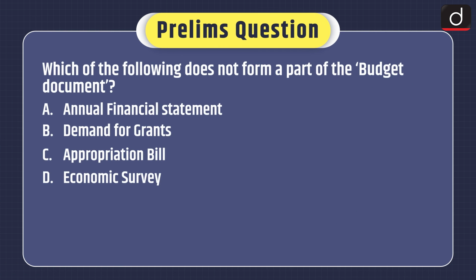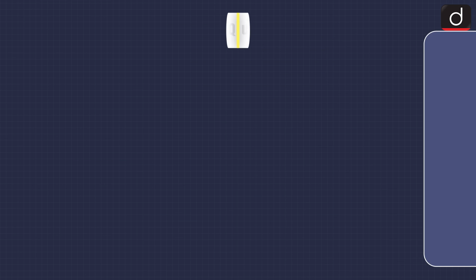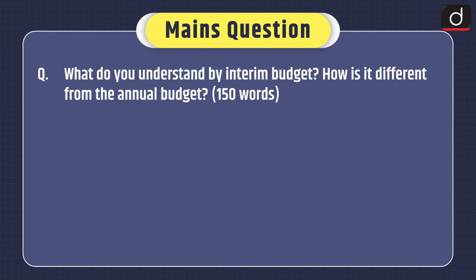Now it's time for the practice questions. First of all, prelims-based question. Which of the following does not form a part of the budget document? Annual financial statement, demand for grants, appropriation bill, or economic survey? And now main question. What do you understand by interim budget? How is it different from the annual budget?